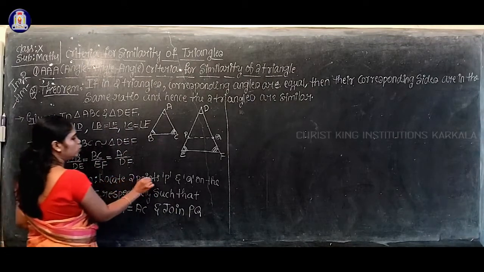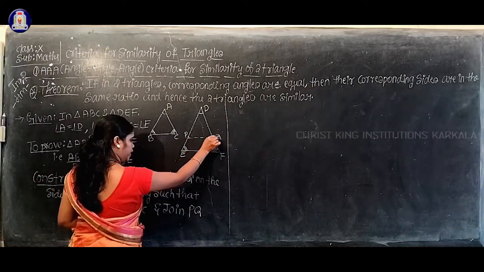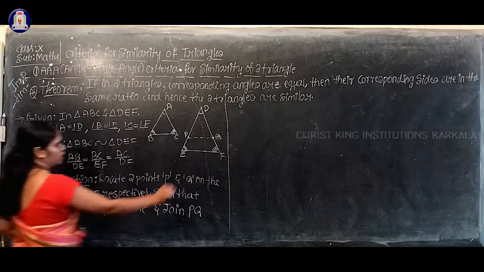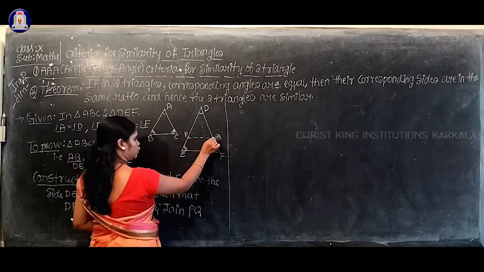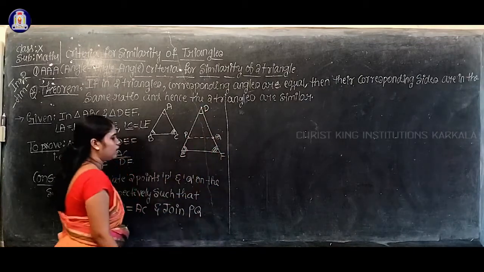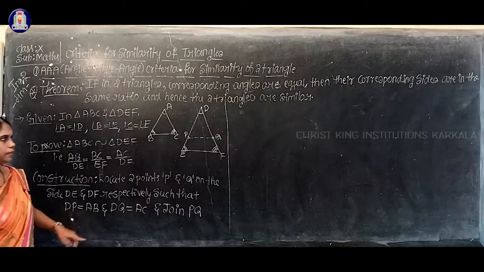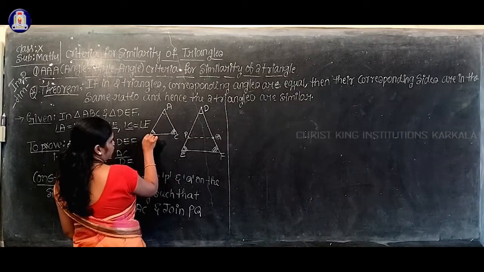Locate 2 points, point P and point Q, on the sides DE and DF. Point P on the side DE as well as point Q on the side DF, such that DP is equal to AB. The length of DP must be equal to the length of AB.